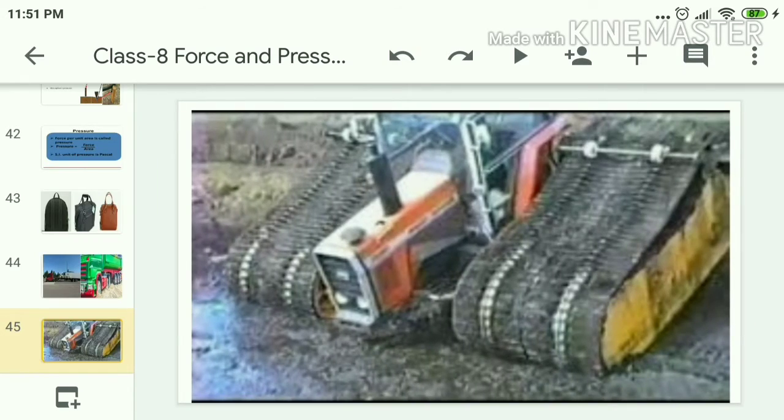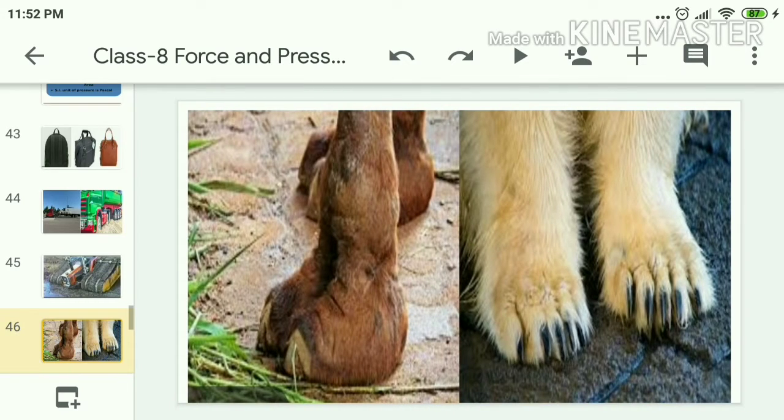War tanks and heavy machinery such as some bulldozers move on caterpillar tracks, which have broad chain-like covers on wheels. This causes an increase in the area of contact with the ground. Due to this, the pressure on the ground decreases and the vehicles can move on even soft, wet ground without sinking. Not only that, there are some natural situations too.